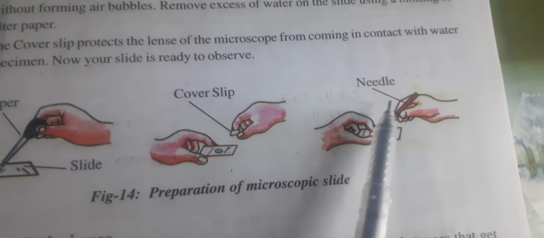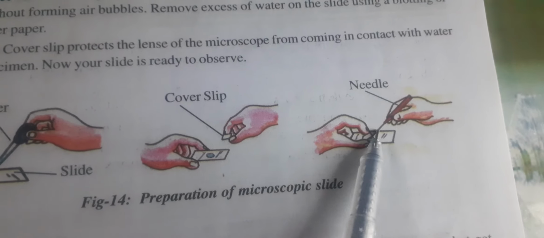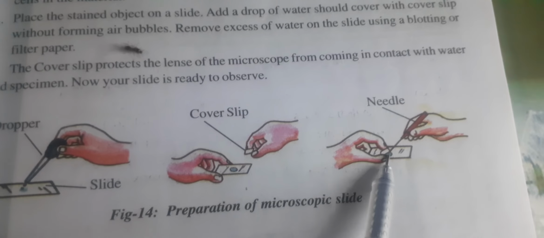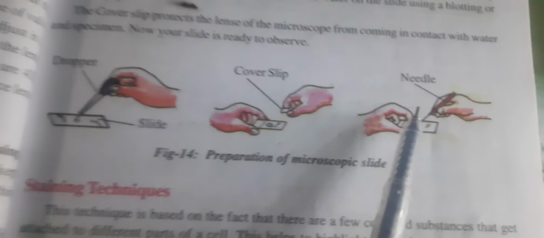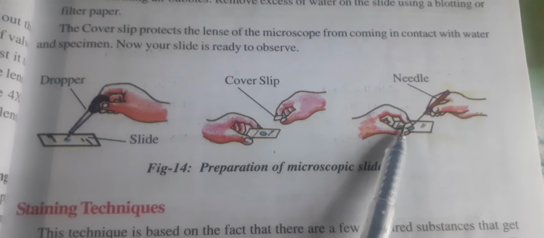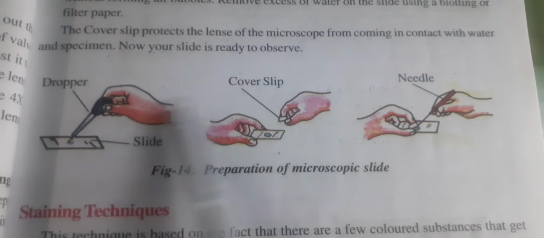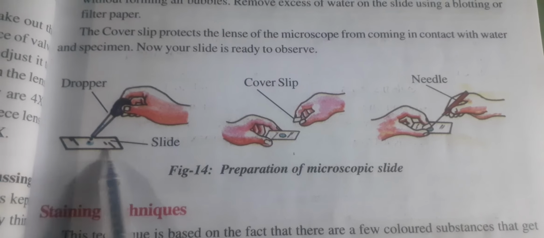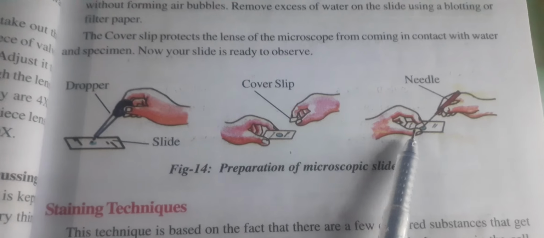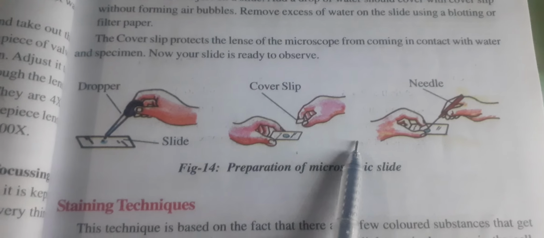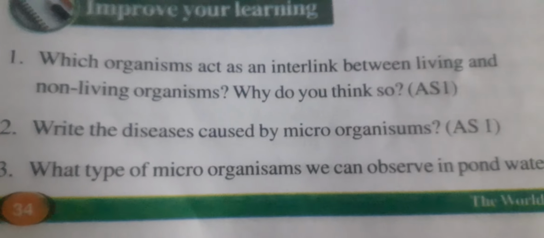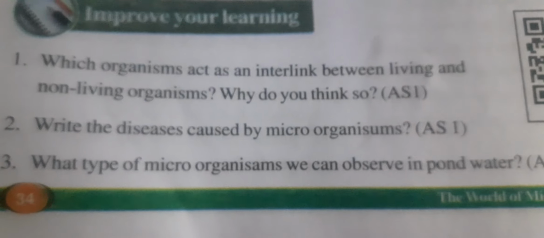I told you in many experiments to use a blunt needle. A blunt needle is a type of needle that is useful to remove excess water or excess stain from the slide. Okay, did you get this? The slide is a glass-like structure, and the cover slip and needle are mainly used in microscope work. So now, see here what type of microorganisms we can observe in pond water.